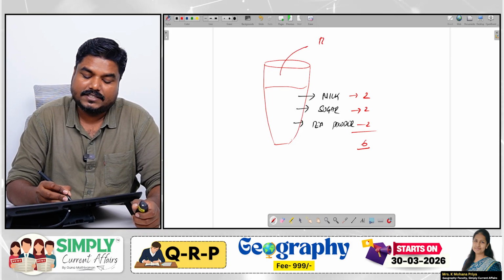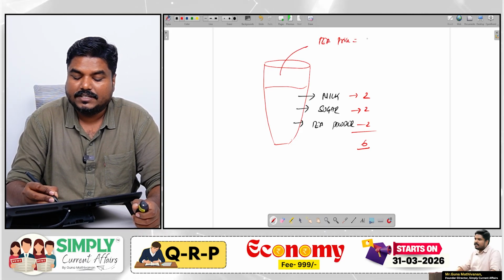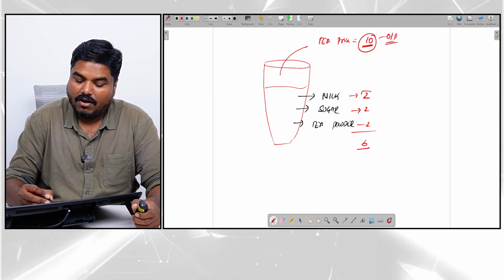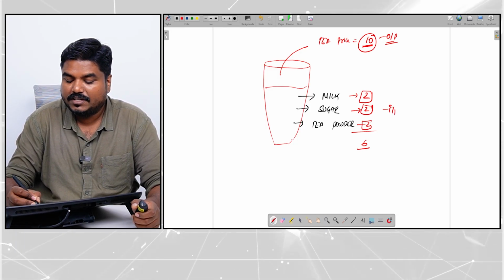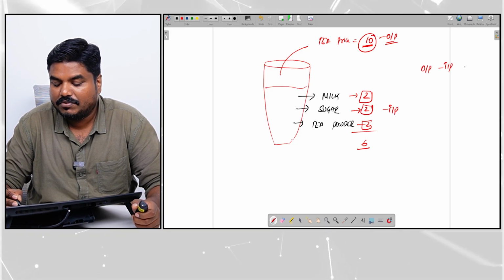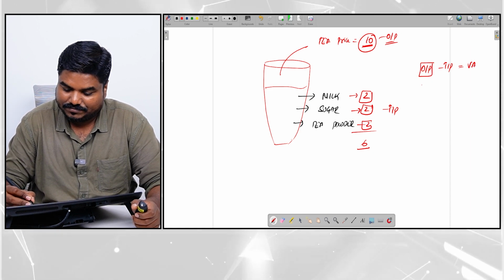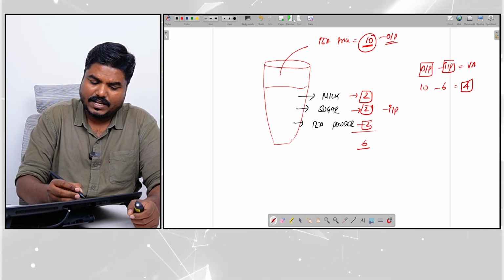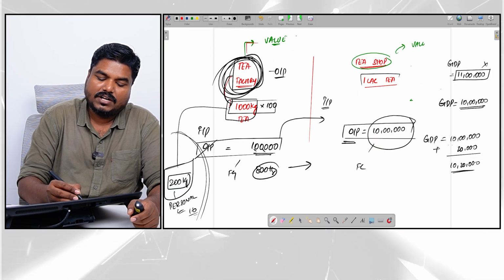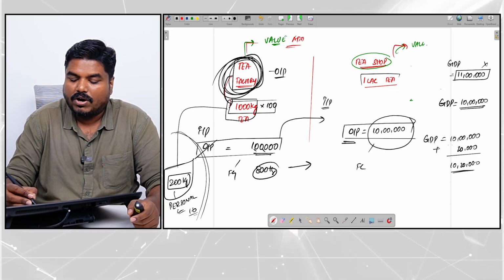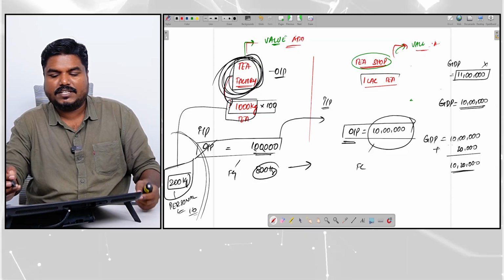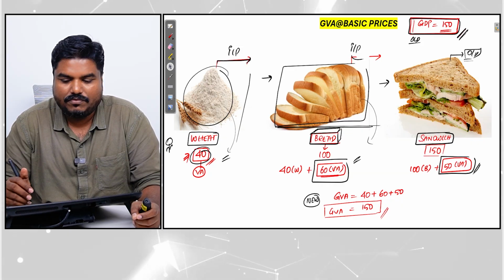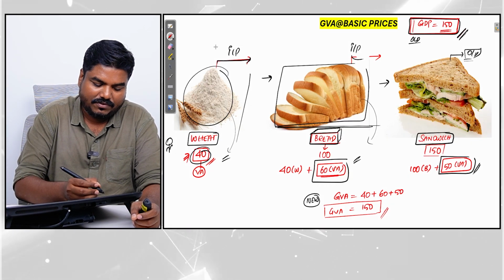Now assume the tea price is 10 rupees. 10 rupees is the output. All this milk, sugar, tea powder, these are input. So output minus that input, that is the value addition. Output is 10. Input is 6. So 4 rupees is the value addition. So like this, in every stage, tea factory, what is the value you added? Tea shop, what is the value you added? Every stage, you simply add the value addition. That will give you gross value added. That will give you GVA.